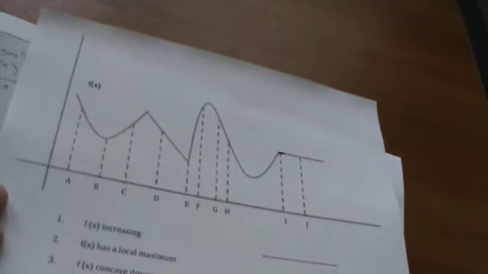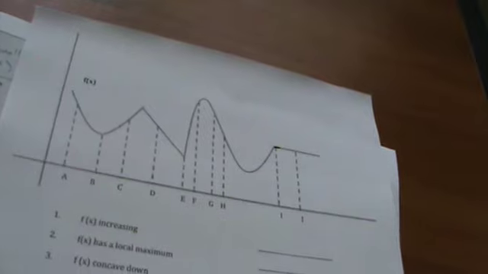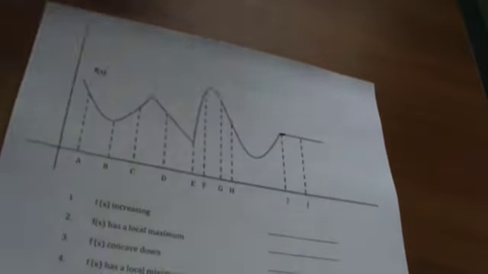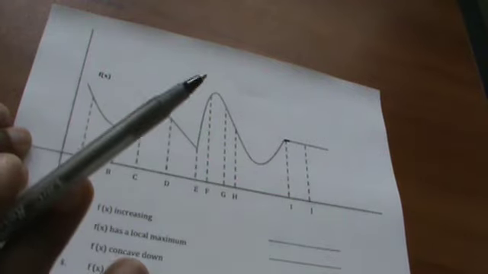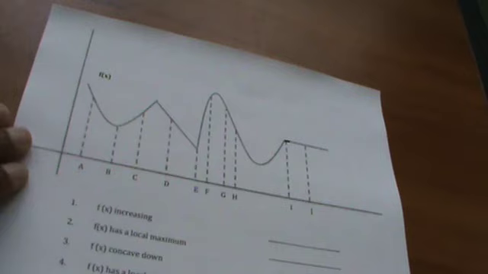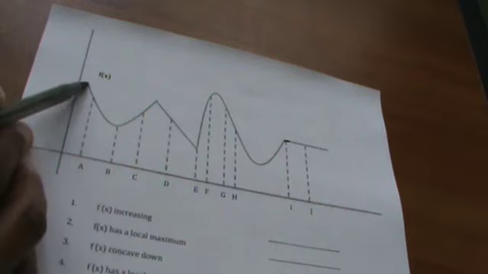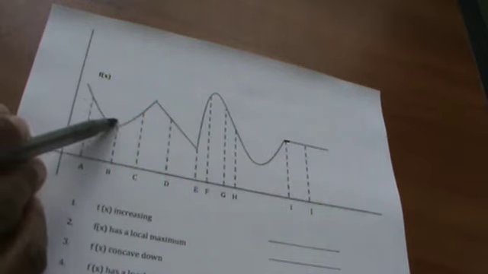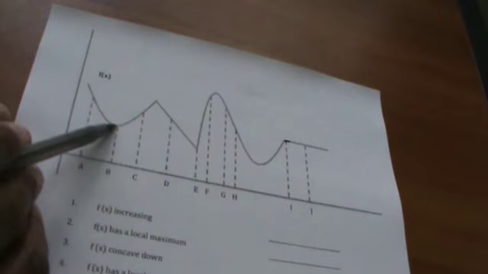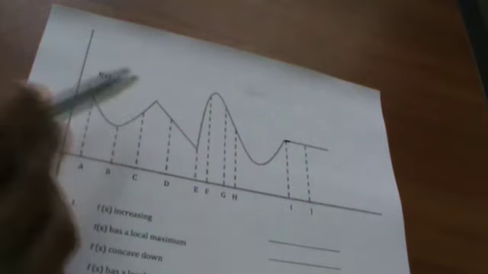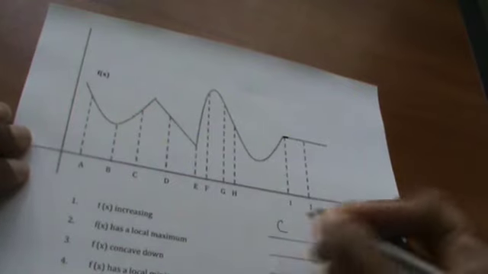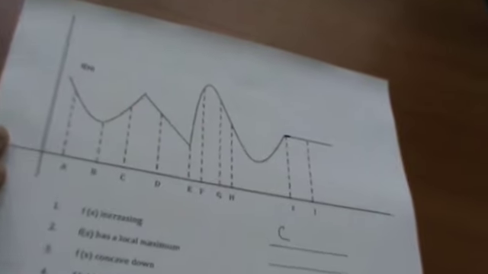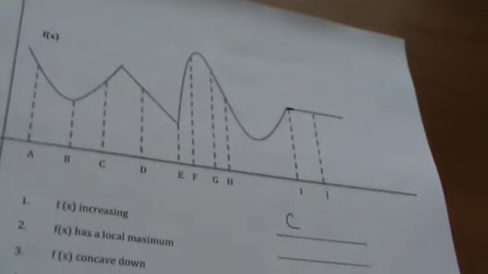So I'm going to do problem number one, or question number one, where it says that f of x is increasing. So as I said, if you were on a roller coaster ride, you would be going upward. It needs to look like this. It's going up through the point. So we could say, oh, we decrease through A. At B, our function is constant, but we increase through C, and it has to be an increase through it. So C would work. All right, what else would work?